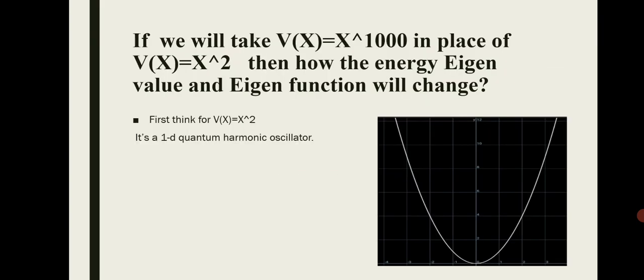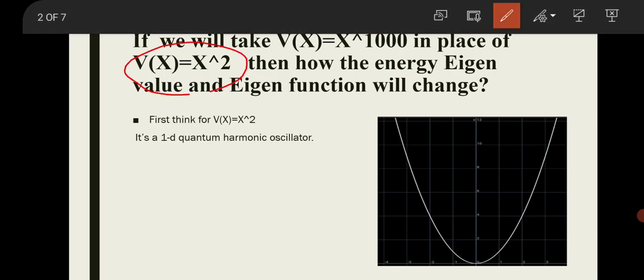So friends, this is the question. If the potential V(x) = 1/2 k x², in a one-dimensional quantum harmonic oscillator, is replaced by the potential V(x) = x^1000, then how can we expect the change in energy eigenfunction and energy eigenvalue for the replaced potential? That is, we are changing the potential from V(x) = x² to V(x) = x^1000. How can we predict the change in energy eigenvalue and energy eigenfunction?